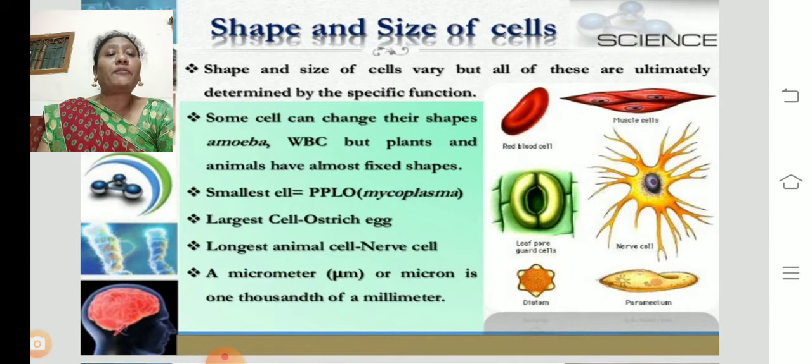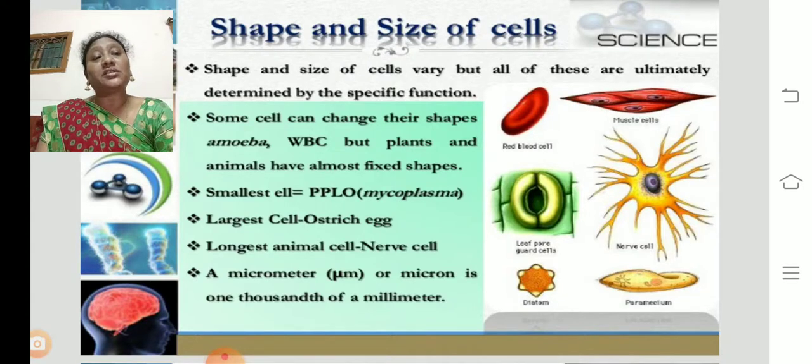If you see the leaf pore, that is a guard cell or a stomata, it facilitates the process of transpiration and respiration, and also participates in the gaseous exchange for the process of photosynthesis. Diatoms are organisms floating in the water. They synthesize food materials in the water, and they give nutrition for the aquatic animals.